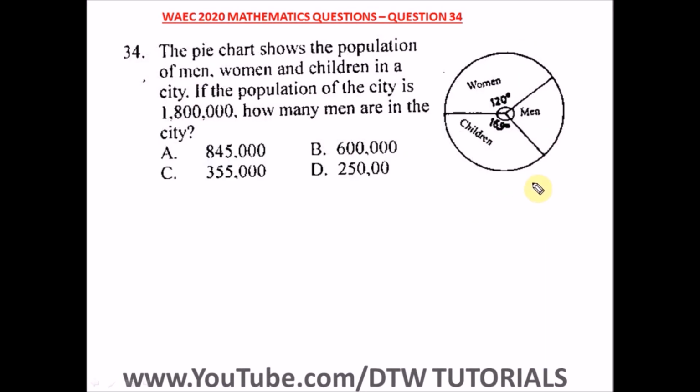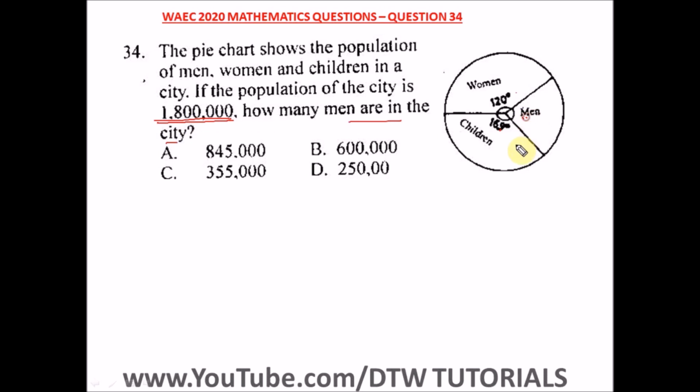Question 34 of the WASSCE 2020 Mathematics Past Question, that's your WAEC 2020 exam. It says the pie chart shows the population of men, women, and children in a city. If the population of the city is 1.8 million, how many men are in the city? So this is the pie chart. This is 120 degrees, this is 169 degrees. Let us find the degree of men.